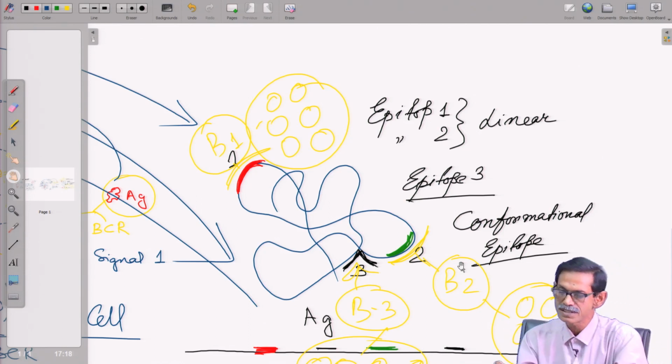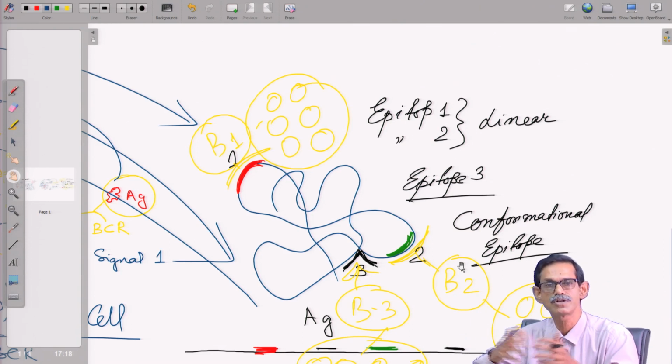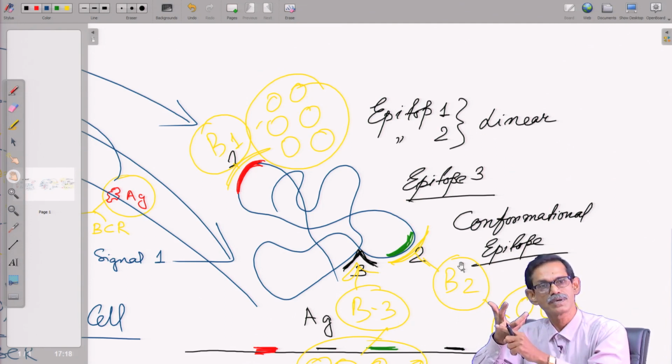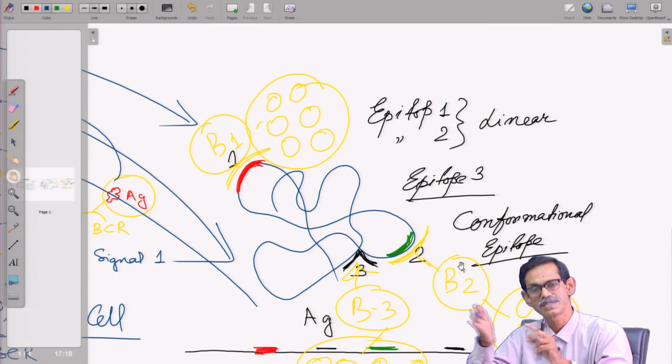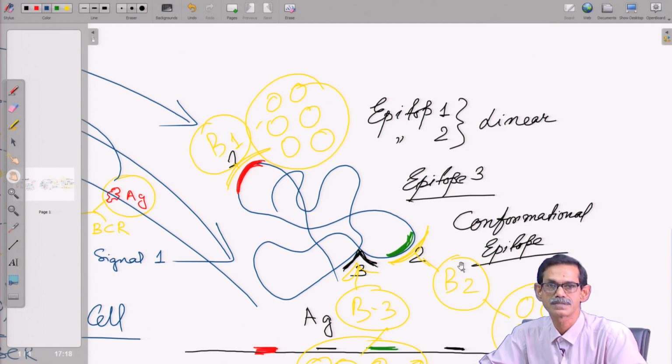And this is how the whole immune system works, and there are many other things. The antibody will do the effector function: complement activation, opsonization, neutralization, and many other things, and then we will see the effect.